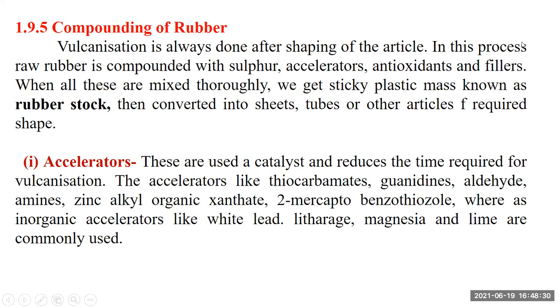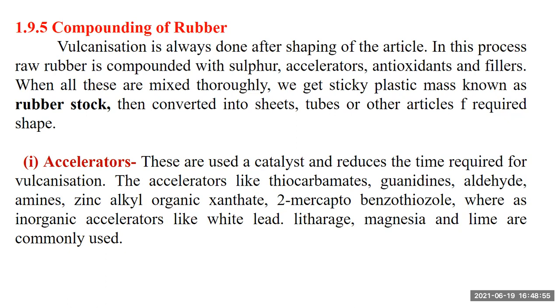In the last lecture we considered natural rubber and artificial rubber. For improving the properties of this rubber, we consider vulcanization, which is always done by compounding of rubber, after shaping the articles. In this process, raw rubber is compounded with sulfur, accelerators, antioxidants, and fillers.